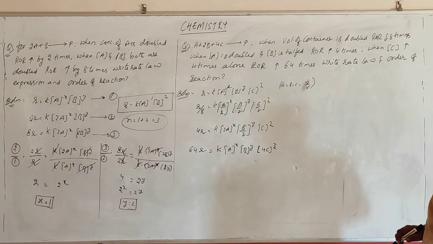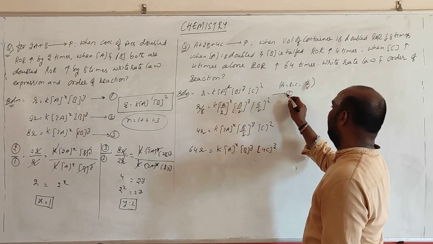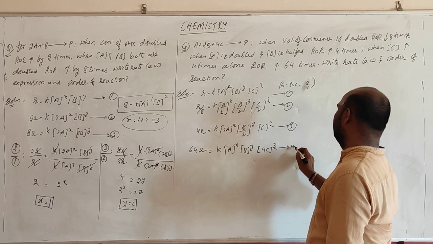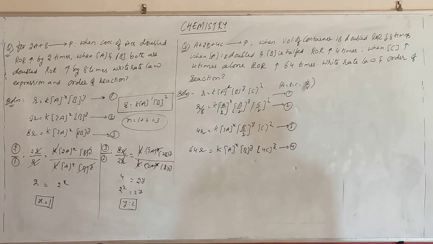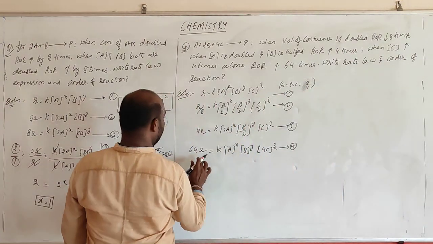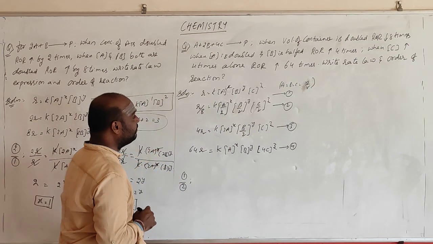From these equations, try to find out the rate law as well as the order of reaction. Assume the first equation, second equation, third equation, fourth equation. If I take 1 by 2, the first and second equations, what am I getting?